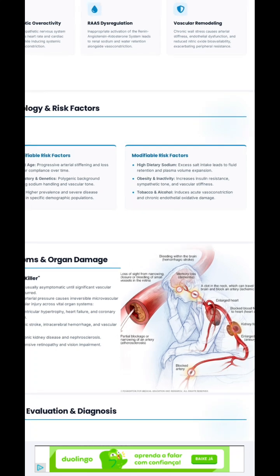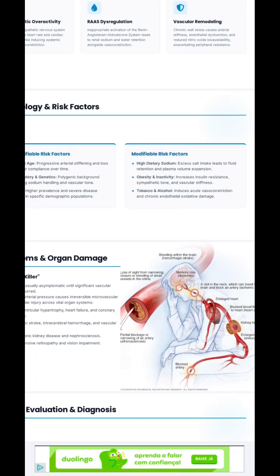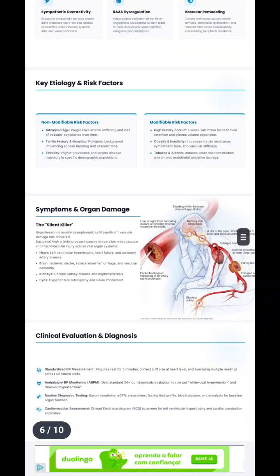The second thing is obesity and inactivity. Increased insulin resistance may cause increased sympathetic tone and increase vascular stiffness. As a result, it may elevate BP. The third modifiable risk factor is tobacco and alcohol use. It induces acute vasoconstriction and chronic endothelial damage.